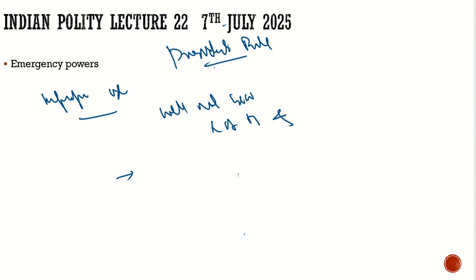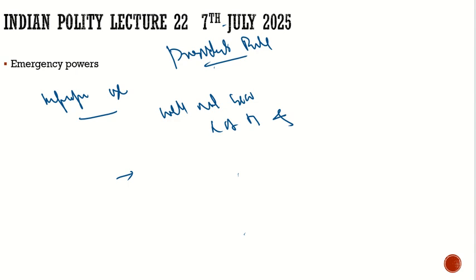For example, suppose at the Centre BJP has won in the Lok Sabha elections, and BJP has won from Jammu and Kashmir. But suppose in the legislative assembly in Jammu and Kashmir, the PDP government won. Now what will BJP do? They will say that in the Lok Sabha elections they had won, so they will dissolve the legislative assembly in Jammu and Kashmir and tell them to go for new elections. This is not allowed. This is the improper use of the president's rule.